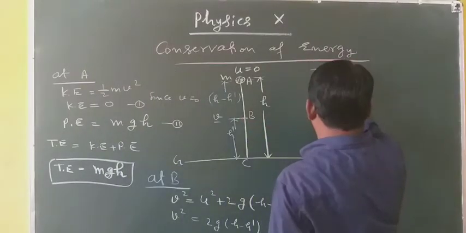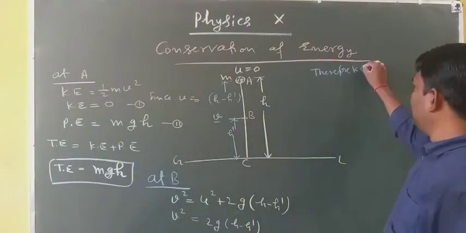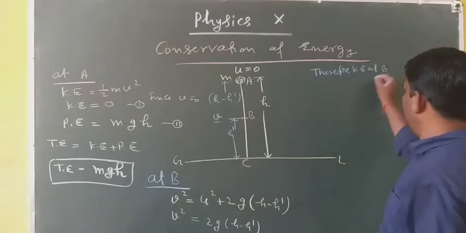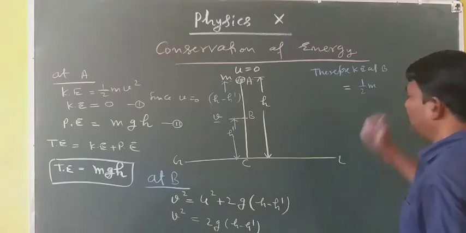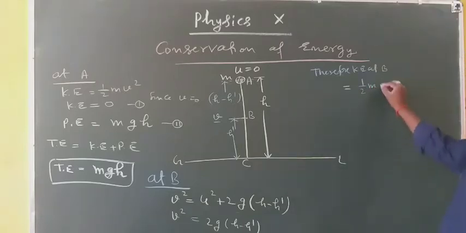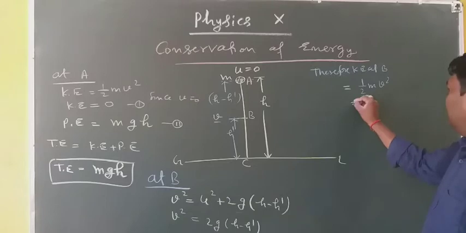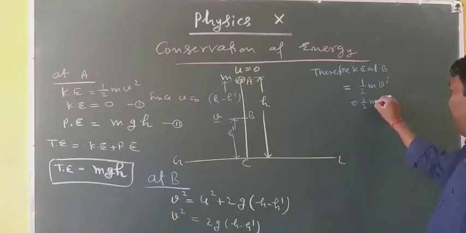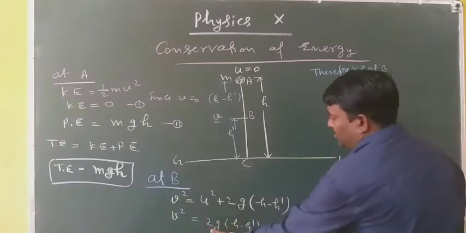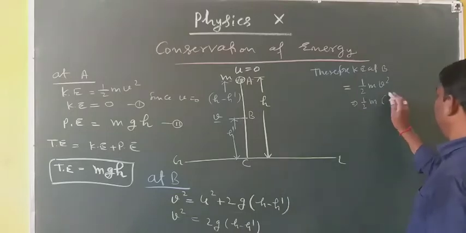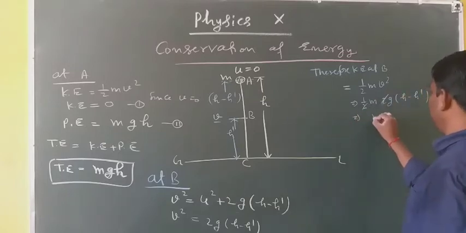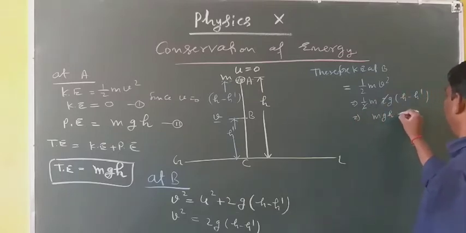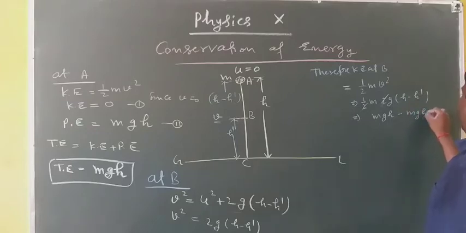Thus, kinetic energy at B is equal to half m v square, the mass of the body remaining unchanged. In place of v square, just put in 2g into h minus h dash, so the 2 cancels out, and it is mgh minus mgh dash.